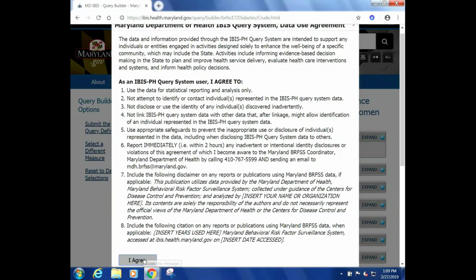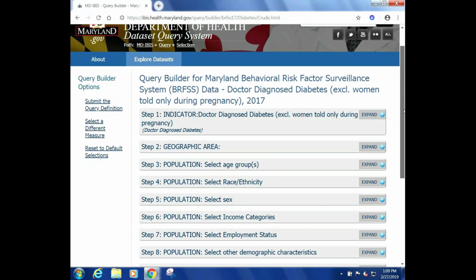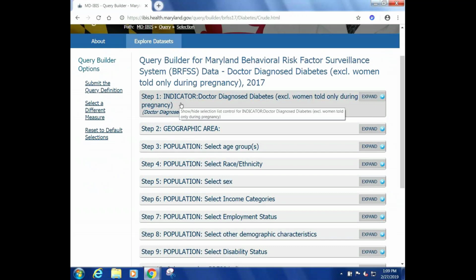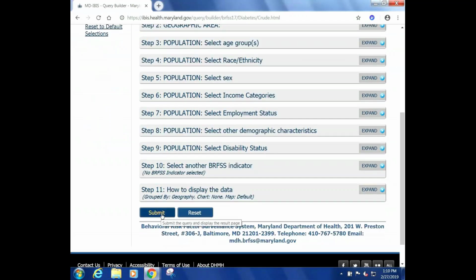So I'm going to click I agree because I do agree to those terms. And you'll see that on this screen there are a number of steps. But if you'll notice the first one, step 1, which says indicator, already includes the indicator we selected, which was doctor diagnosed diabetes. So I'm going to show you the simple way to get data. We're going to scroll down to the bottom and ignore those other steps for now and click submit.